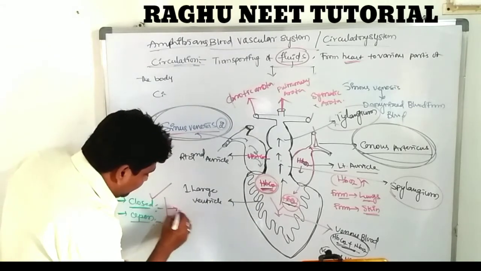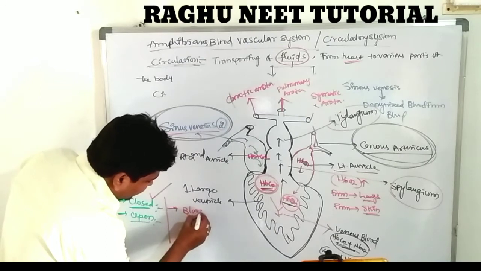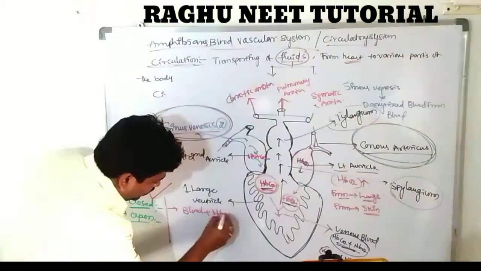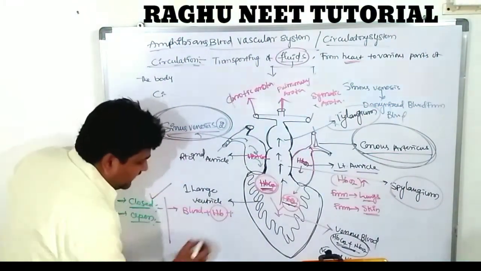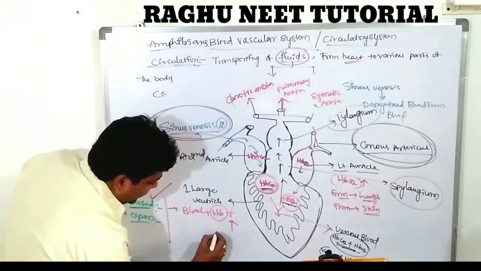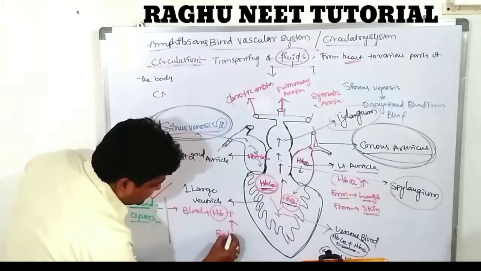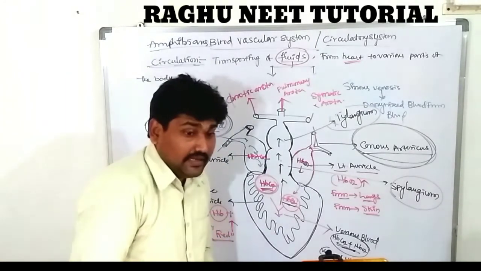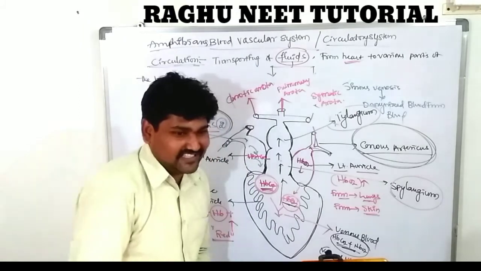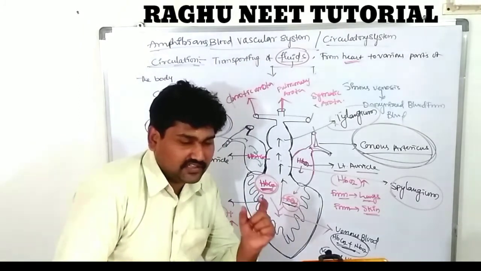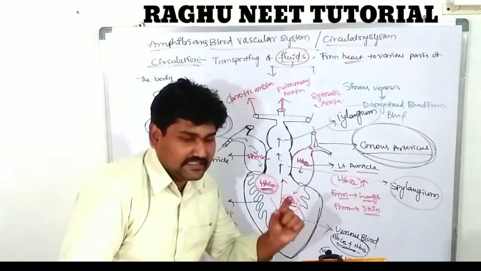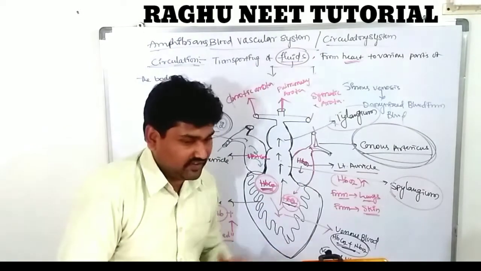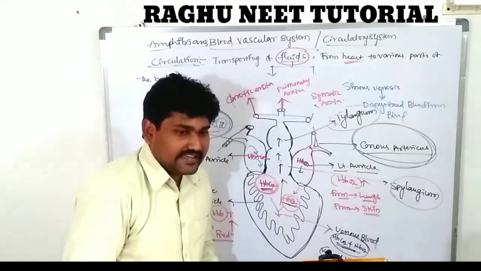So the blood contains blood pigment, that is called hemoglobin. The hemoglobin gives a particular color to the blood, that is red in color. What is the importance of the hemoglobin? What are the functions of the hemoglobin? It transports oxygen and food molecules into various parts of the body. First function.